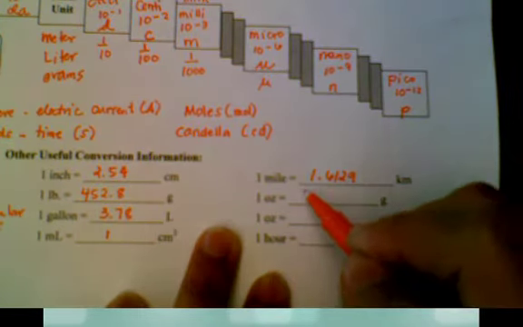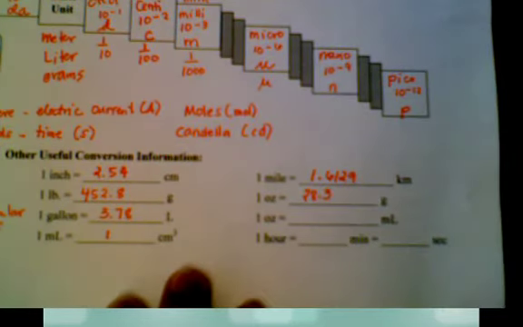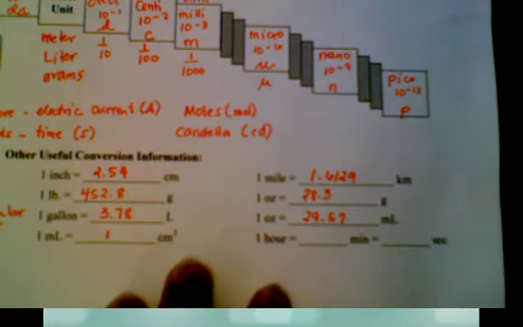Okay, ounces to grams. If you were holding in your hand about 28 paper clips, then you would have 1 ounce. 28.3 grams is 1 ounce. Now, fluid ounces are different. This is solid, by mass. A fluid ounce, like a 16-ounce soda, is what we're looking at here now. 29.57 milliliters makes up 1 fluid ounce.